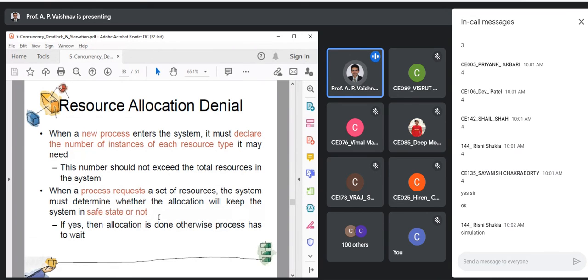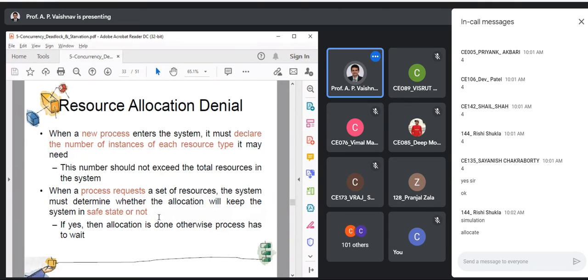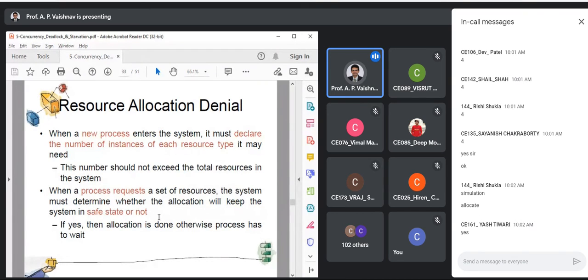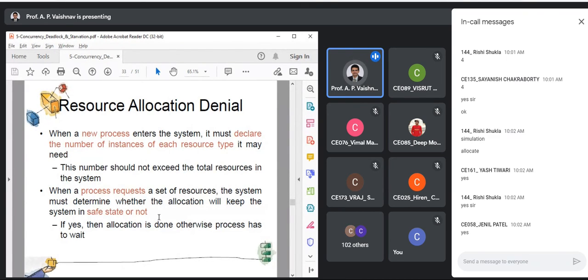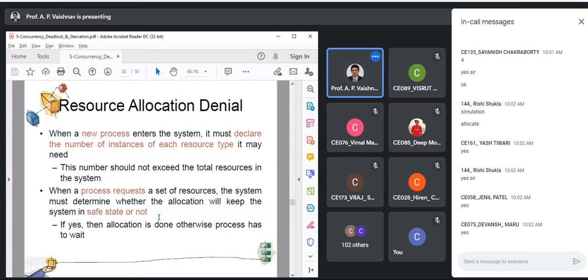Using simulation we verify whether I am able to complete all the processes or not. If I am able to complete, the outcome is that I can say the system is in a safe state, and then I can go for actual allocation. All of you are able to understand this? This is the approach. Still, we have not seen the algorithm, remember.